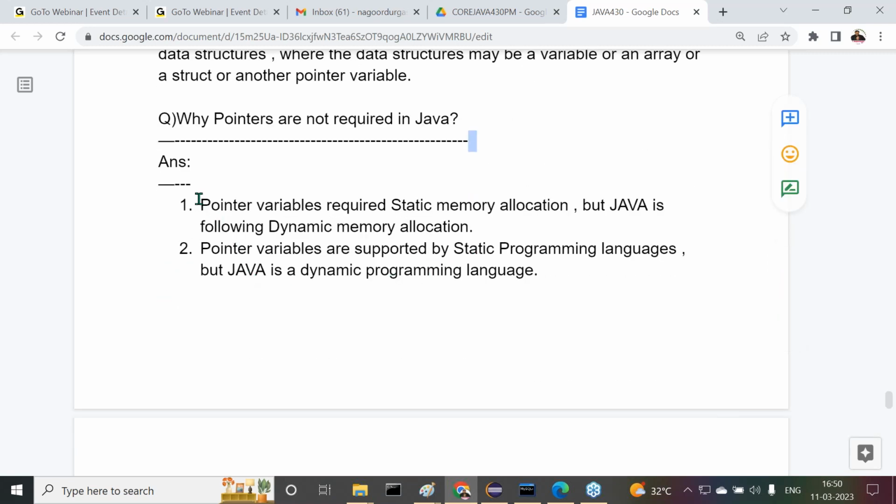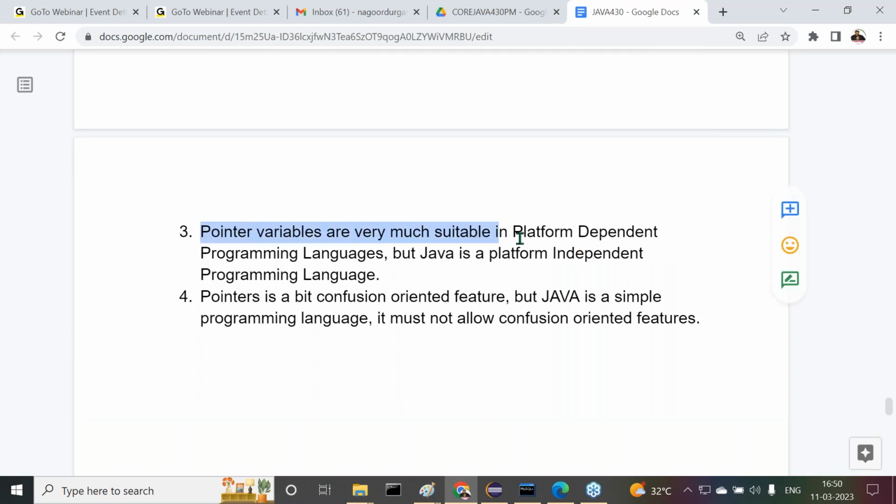What is the first point here? Pointer variables require static memory allocation, but Java follows dynamic memory allocation. Pointer variables are supported by static programming languages, but Java is a dynamic programming language. Next, pointer variables are very much suitable in platform dependent programming languages, but Java is platform independent. Pointer is a bit confusion oriented feature, but Java is a simple programming language. It must not allow confusion oriented features.